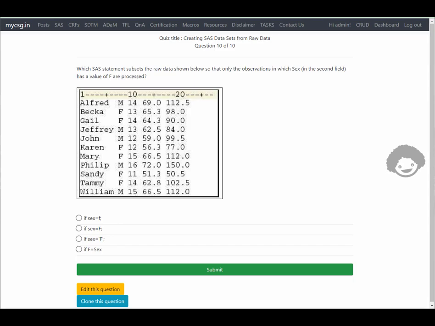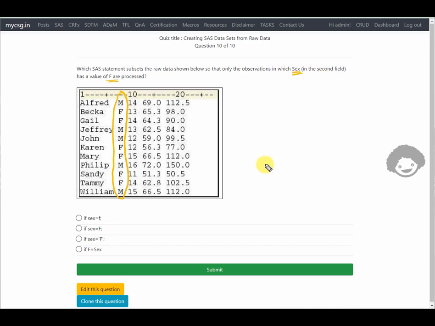Which SAS statement subsets the raw data shown below so that only observations in which the second field has a value of F are processed? Here we have some values like M and F in the second field of the raw data. We are being asked to identify the line of code that filters the values that have a value of F in the sex variable, the second field.